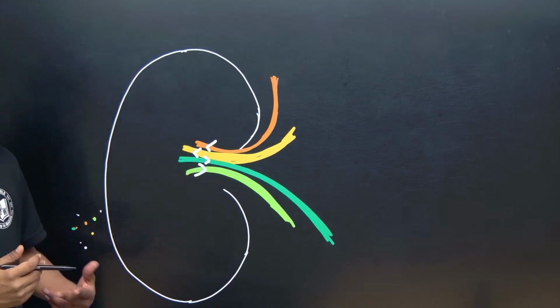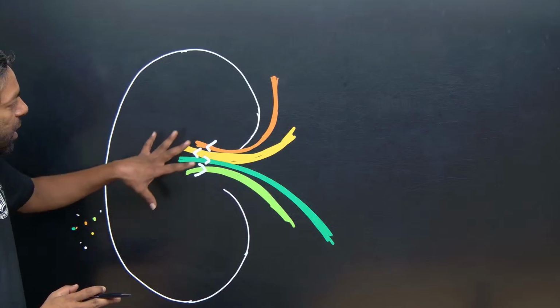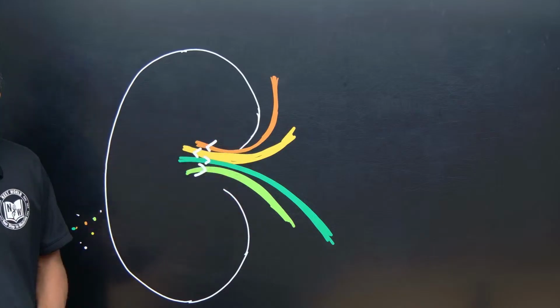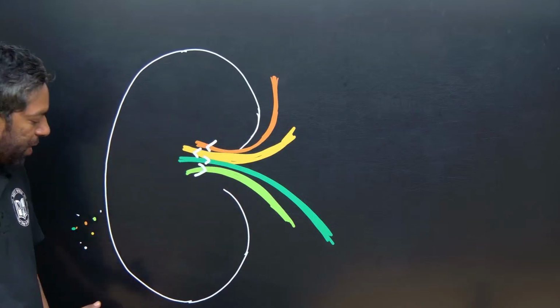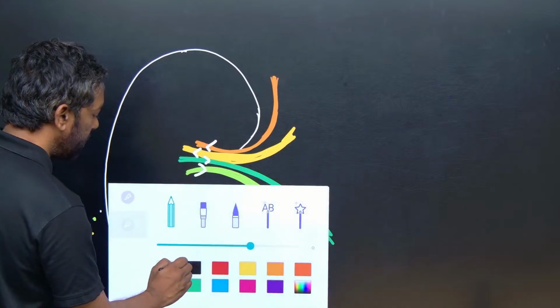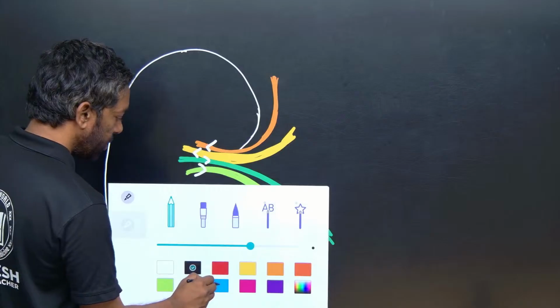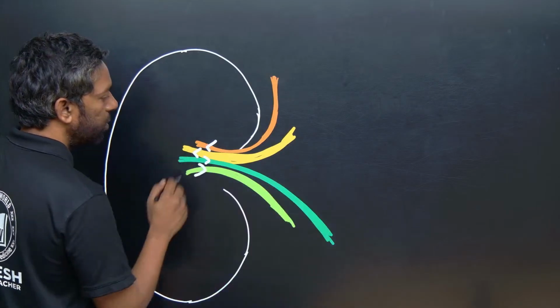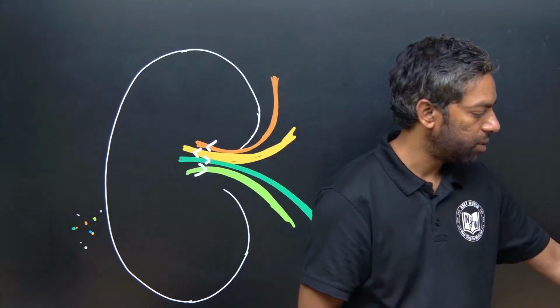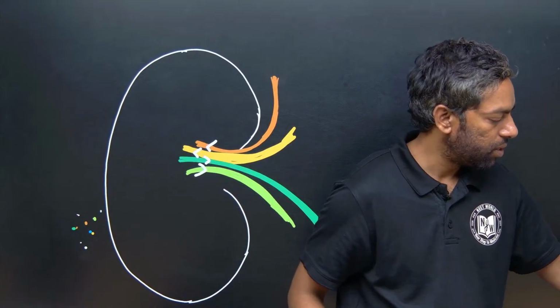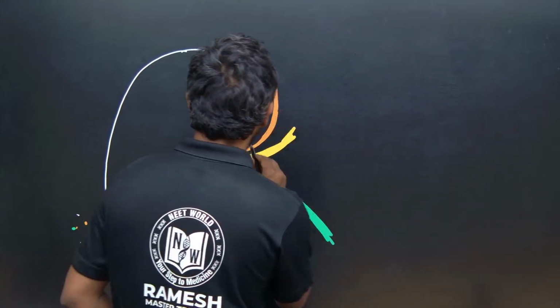Maybe they can ask you in any form. Okay. This is the place we call the hilum. There are two regions, which are called medulla and cortex.